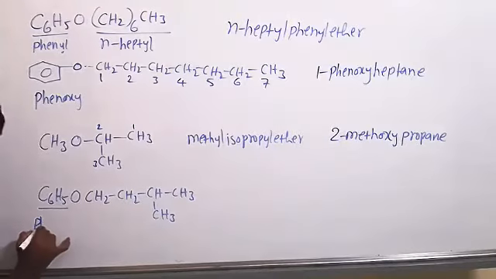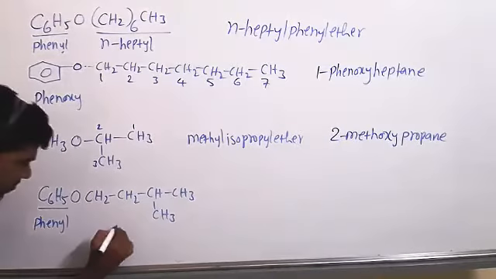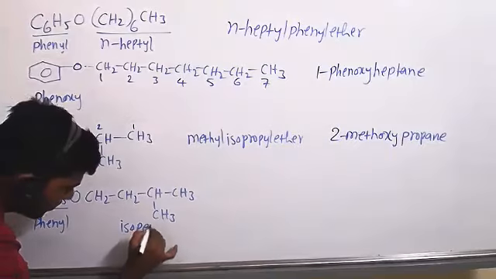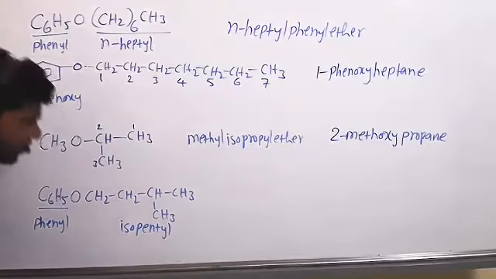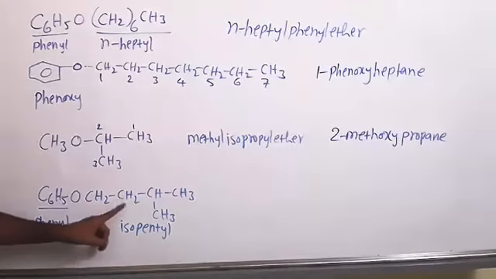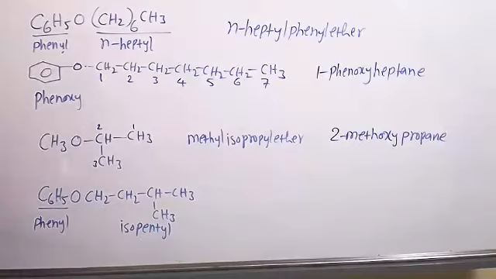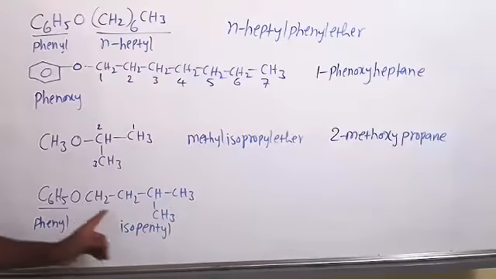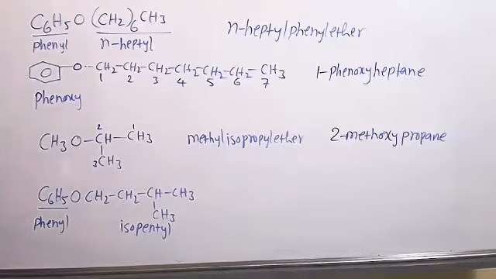This is phenyl. This is isopentyl. Sir, it has only 4 carbons now, sir, in that 5 straight carbon chain? 1, 2, 3, 4, 5 carbons. No, we are writing a common name, not IUPAC name. First we are writing common name. So this is pentyl, isopentyl.